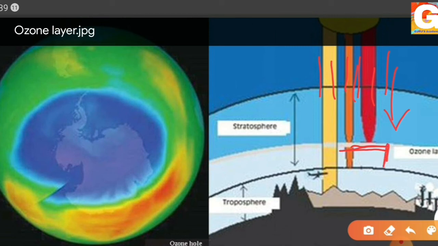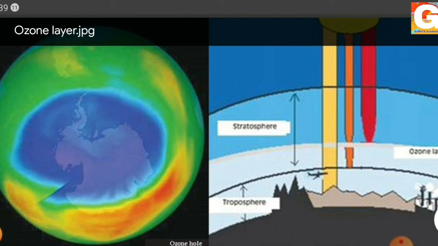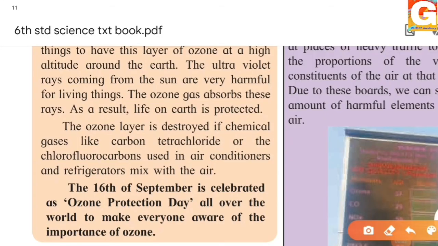So the ultraviolet rays are absorbed in the ozone layer, and then we get the rays of the sun which are very important for our survival. The ultraviolet rays coming from the sun are very harmful for living things. As we have seen in our diagram, the ozone gas absorbs the rays, and as a result the life on the earth is protected.